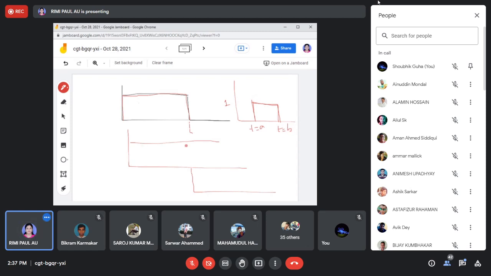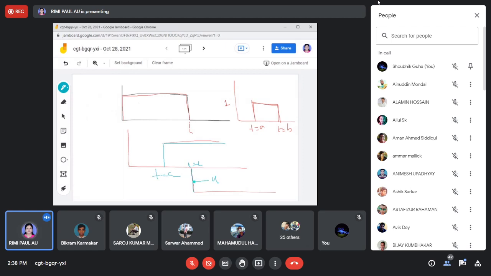Now how can I represent this signal? Suppose this is our t is equal to a. Now it is started, it is going on. Another signal at t is equal to b I have given, so that I have got this type of signal. So this signal I can write as u.